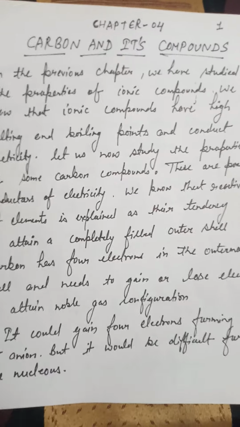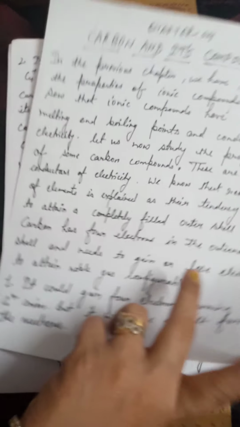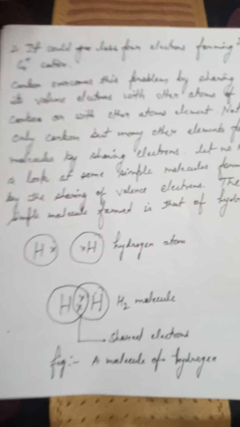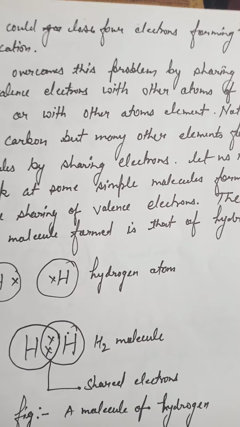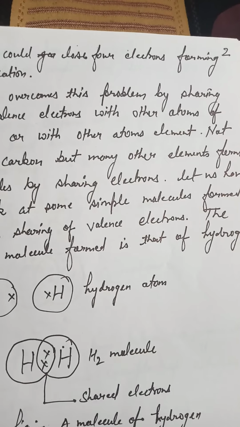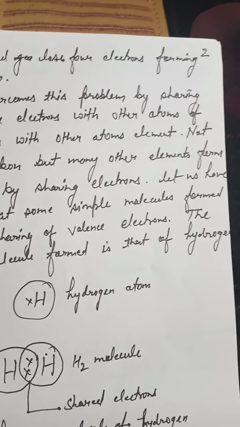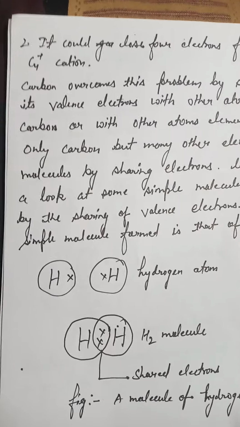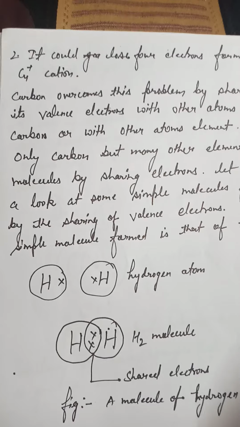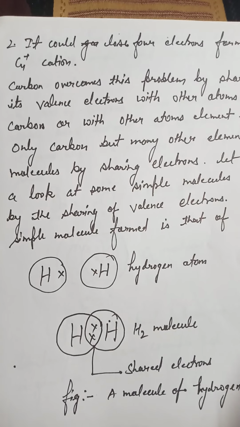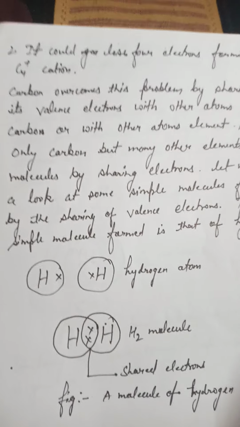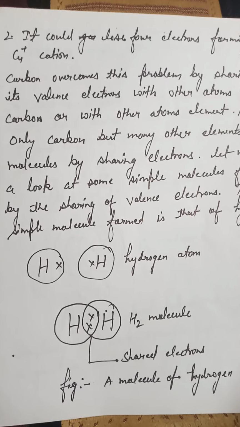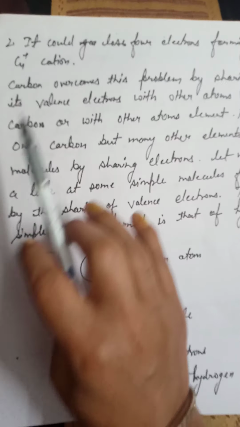Because the nucleus has 4 protons, as the atomic number gives the same number of protons and the same number of electrons, and the same number of neutrons also. As we already have 4 protons, if we gain 4 electrons then it will become 8, which will be difficult for the nucleus to hold. So it is not possible.